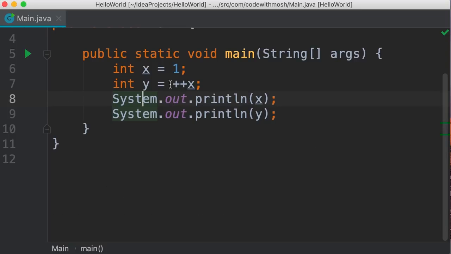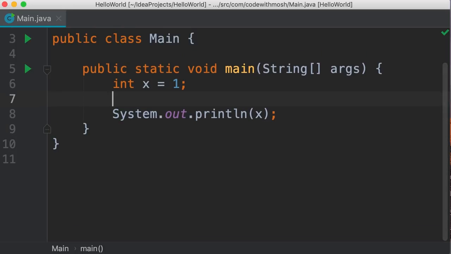Now, what if you want to increment x by more than 1? Let's say by 2. Well, there are 2 ways to do this. Let's remove y. We don't really need it anymore. We can write x equals x plus 2. So first, we add 2 to x. The result will be 3, and then 3 will be copied into x.